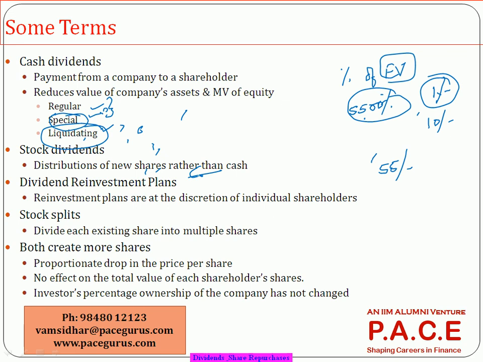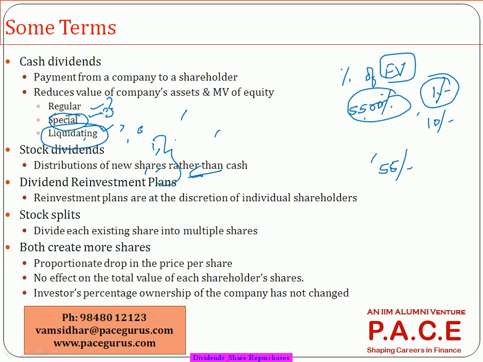Now, whatever is the form of dividend, there are some other forms of reinvesting the dividend. In some cases, individual shareholders can opt for the dividend reinvestment plan. The difference between a stock dividend and a dividend reinvestment plan is in stock dividend, the company will make it a mandatory thing for everyone. We'll give you additional share. Whereas in a dividend reinvestment plan, it is optional. If you want to take it in the form of cash, you take it.